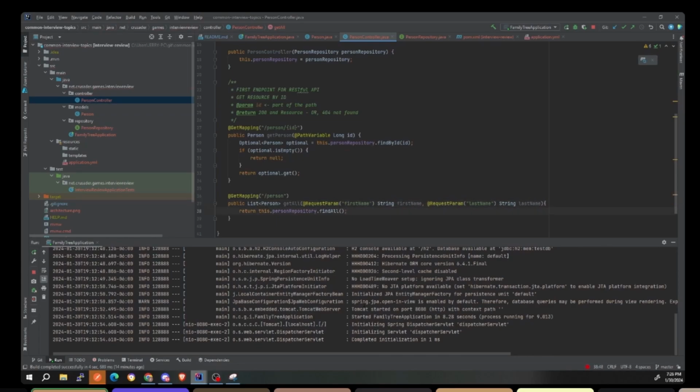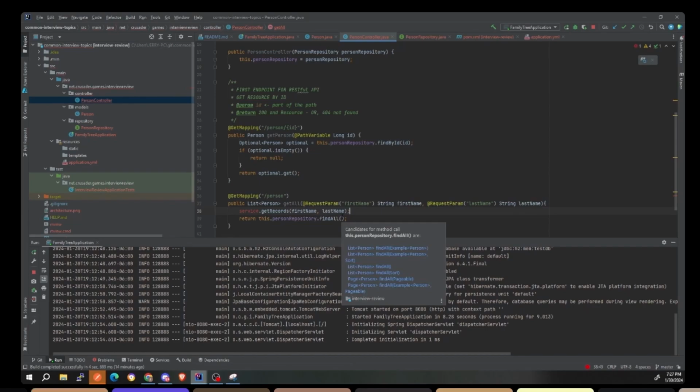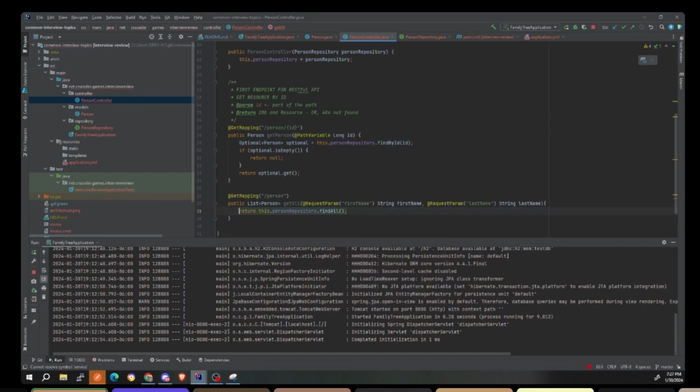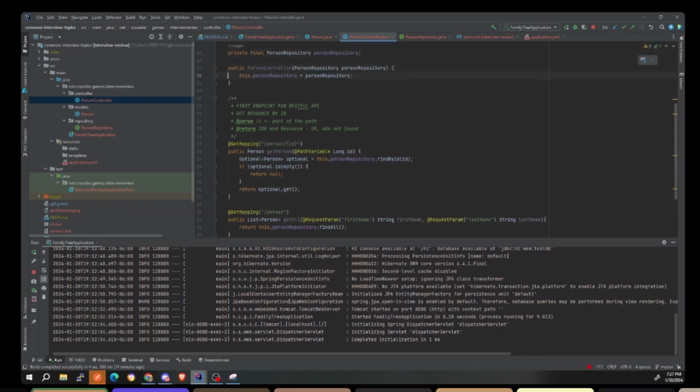Okay, so what's cool about this is you're getting all of the persons, but with the query parameters, you can then use those parameters to filter out different things. So what you'll do then is you'll have a service here that takes in, so get records, and then it'll take in the first name and then the last name, and then it'll take these parameters and filter out the data and then return it. This is a good segue to using Java streams in our services later on. Okay, so we got that right there, right? All right. And next, what else? So we have a CRUD, right? So we have RESTful.